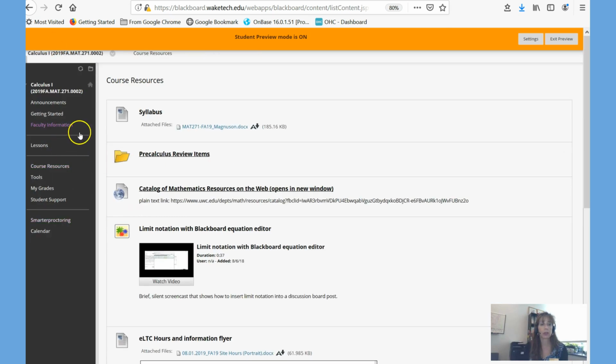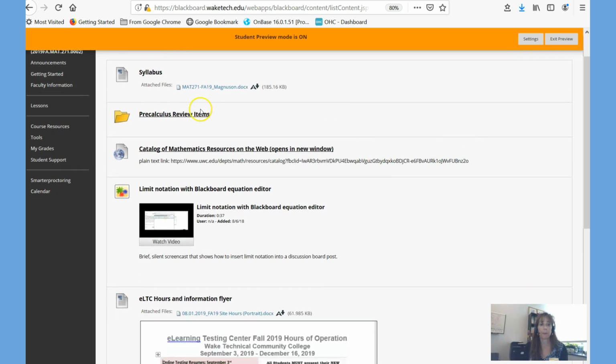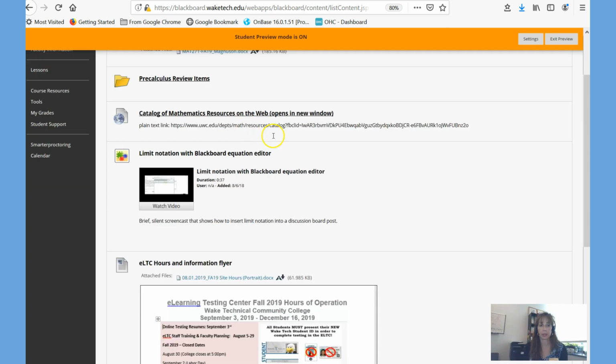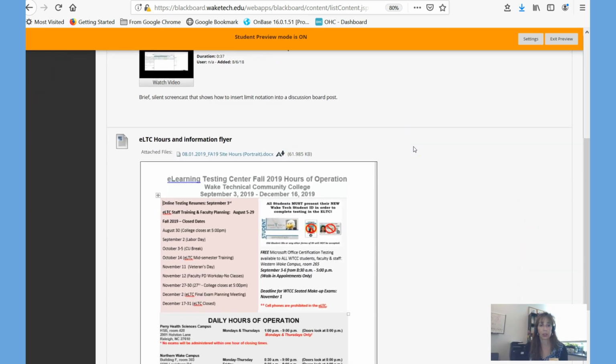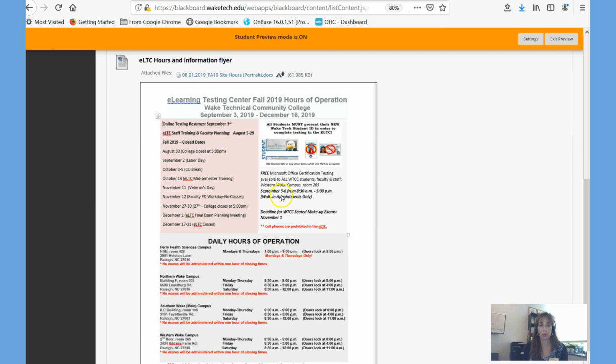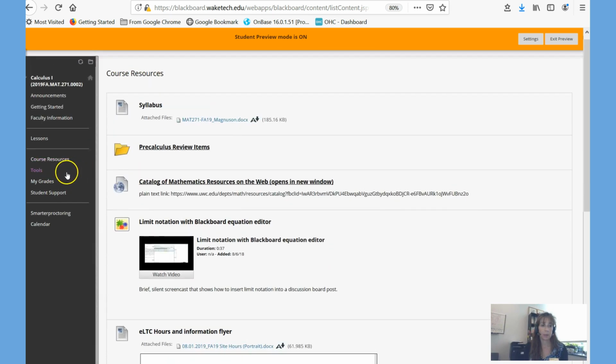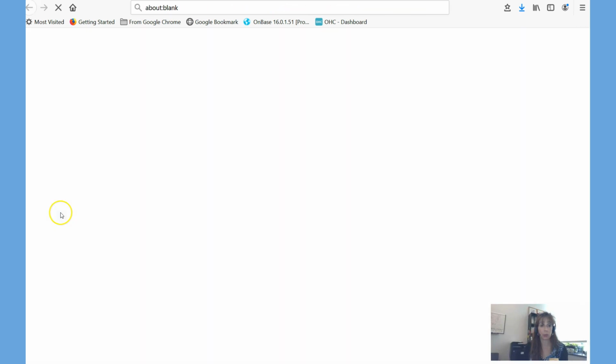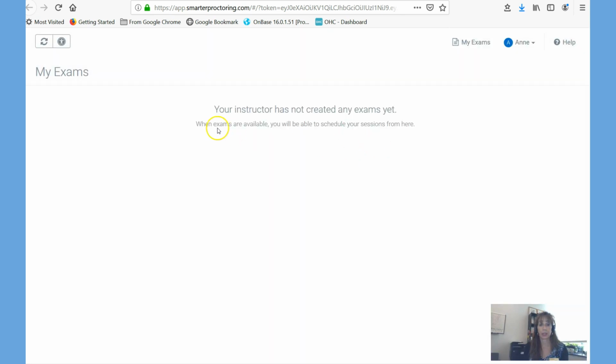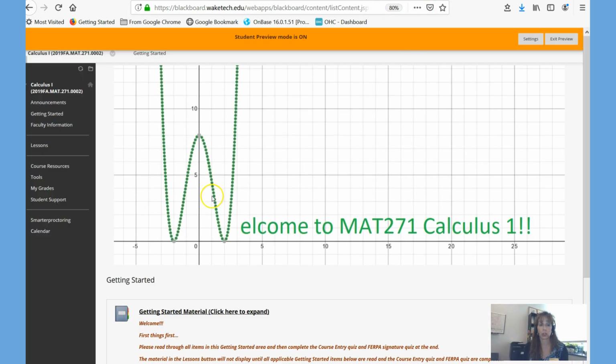If you click around the course, one of the areas is the course resources. Of course, there's the syllabus, the pre-calculus review items, and some other helpful information. The e-learning testing center hours, rules, and locations. There is this link to Smarter Proctoring. That's the website where you would register for your tests. My exams haven't been created yet, but you'll know how to register when they're available, and I'll let you know when they're available.